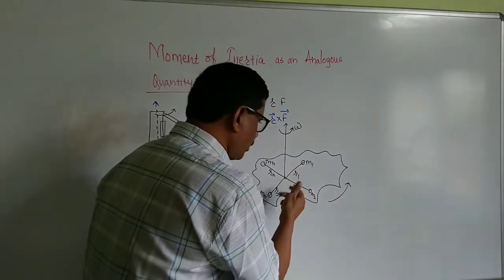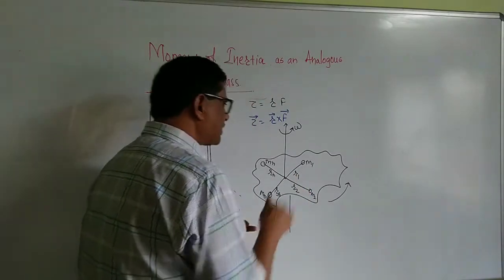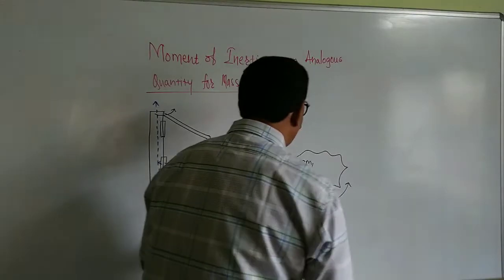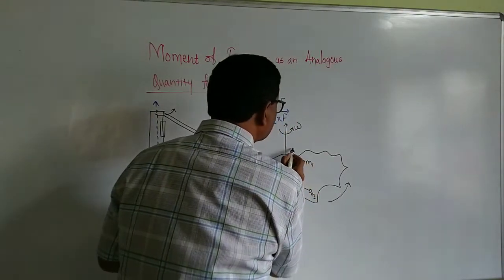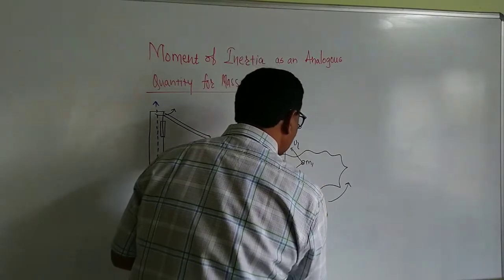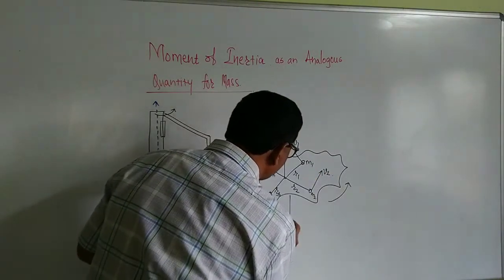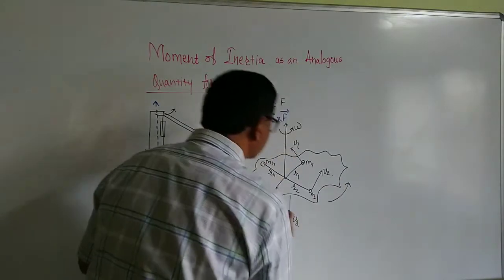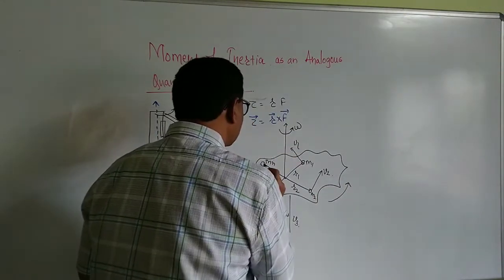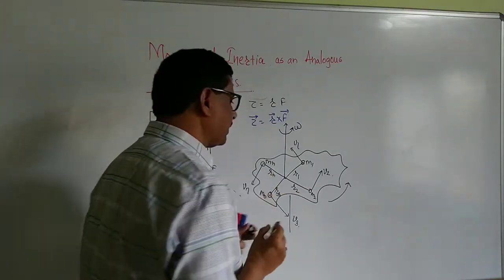The particle of mass m1 moves with tangential velocity v1, particle of mass m2 moves with tangential velocity v2, particle of mass m3 moves with tangential velocity v3, and particle of mass mn moves with tangential velocity vn.